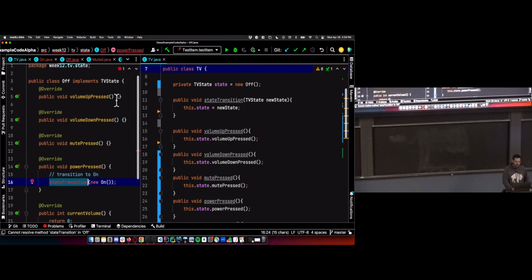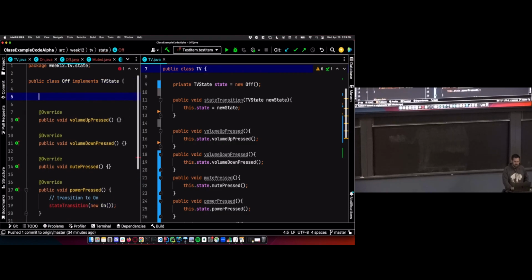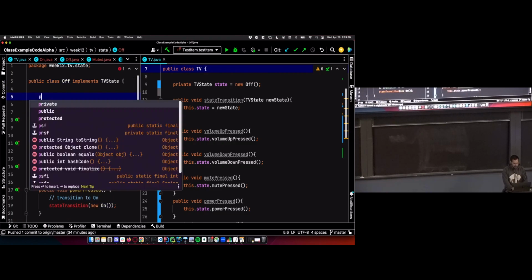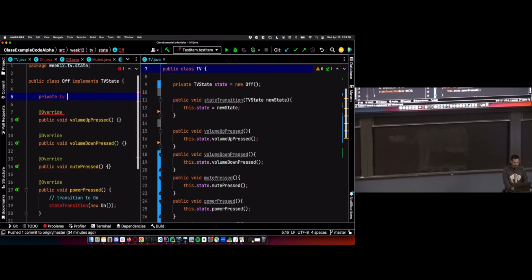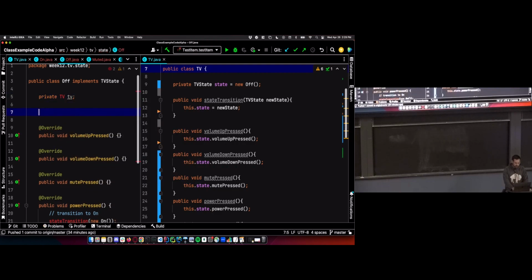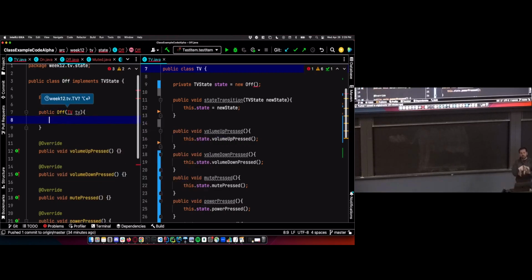So when we create a new state, each one of these states is going to need a reference to that TV. Private TV, which I'll call tv. Public Off, let me get the constructor here, which is going to take a TV. The easiest way to do it is, let me preface it like this, I always want my state to have a reference to the object to which it's attached.